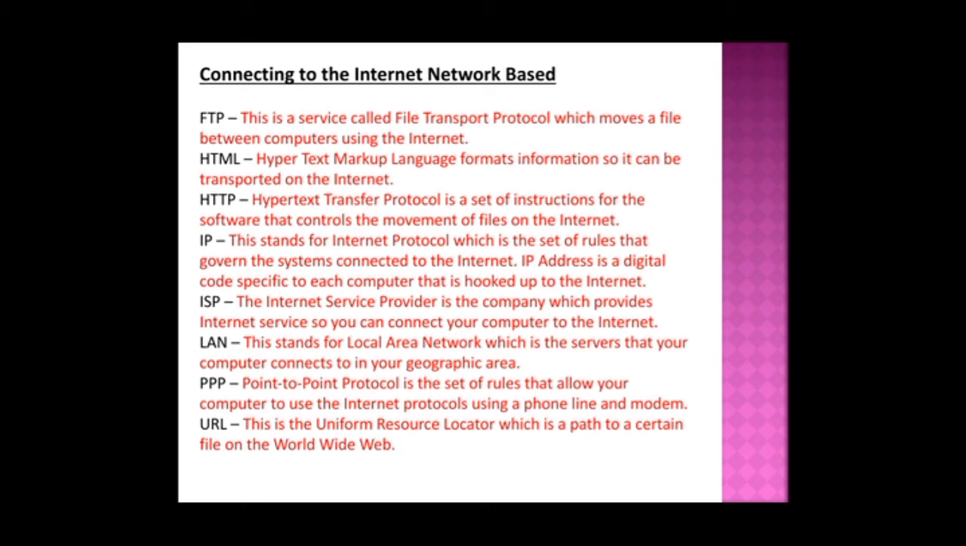It's LAN. LAN stands for local area network, which is the servers that your computer connects to in your geographic area. That is LAN. It's a local area network. PPP, triple P, is point to point protocol. It is the set of rules that allow your computer to use the internet protocols using a phone line and modem. That is triple P. And URL is a uniform resource locator, which is the path to a certain file on the world wide web. WWW, that is world wide web.